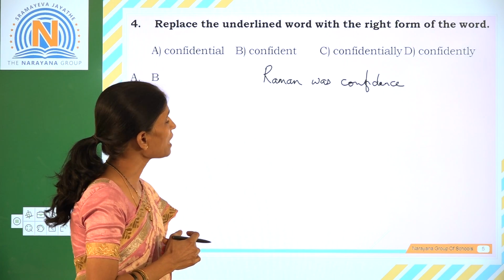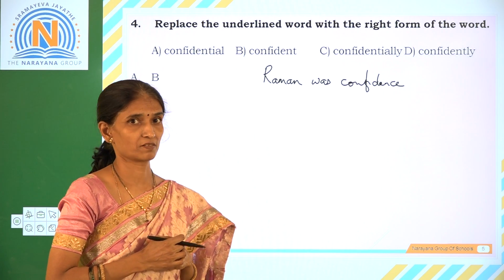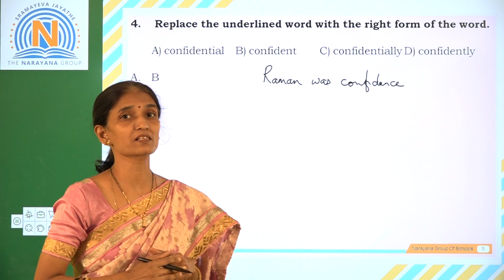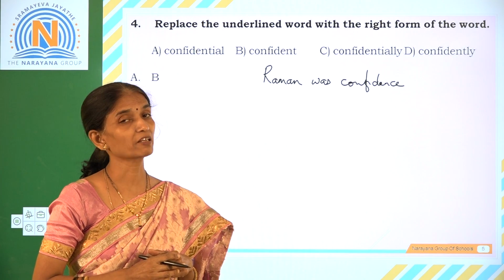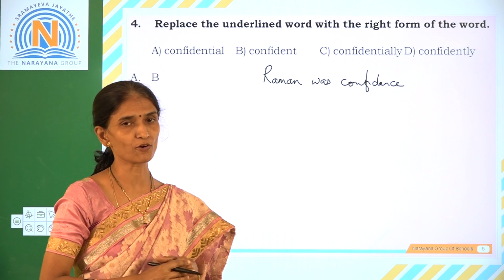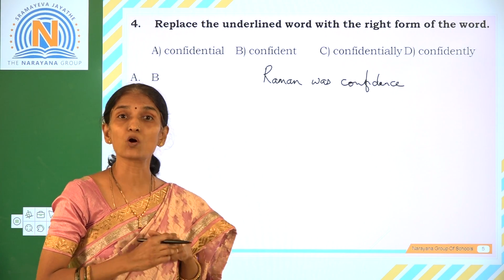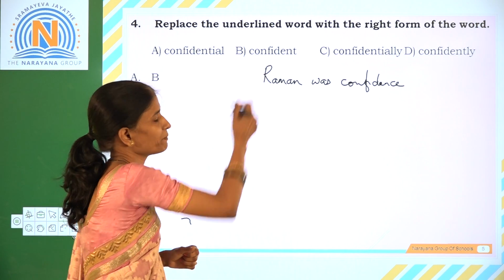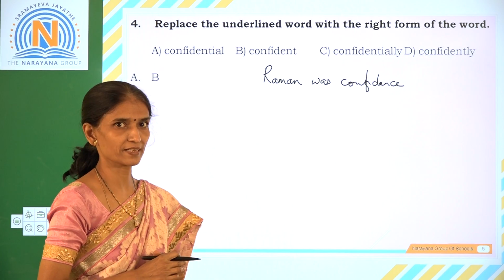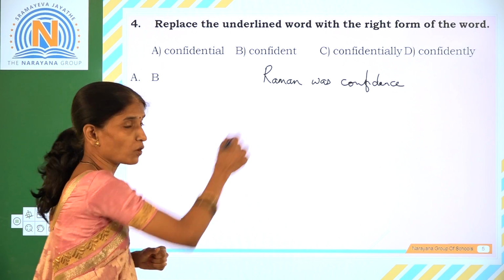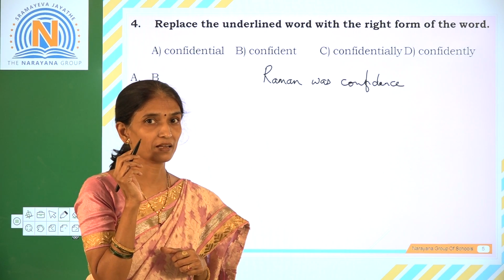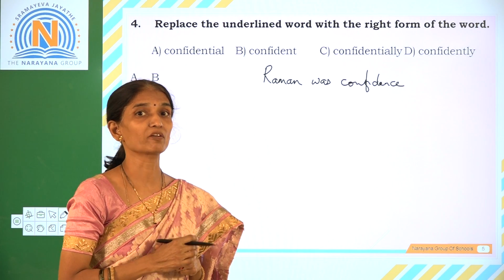Now, Raman was confidence. The underlined word is confidence. Confidence is the noun form. Here we should make use of the adjective form, that is Raman was confident. So use the adjective form. So option B, that is confident, is the right answer. Here confidence is the noun form, so we should make use of the adjective form, that is confident.